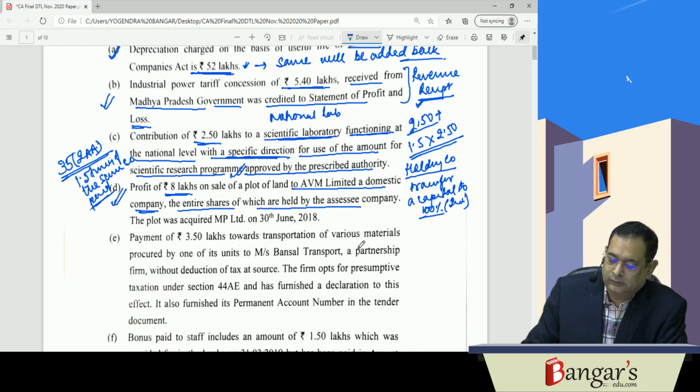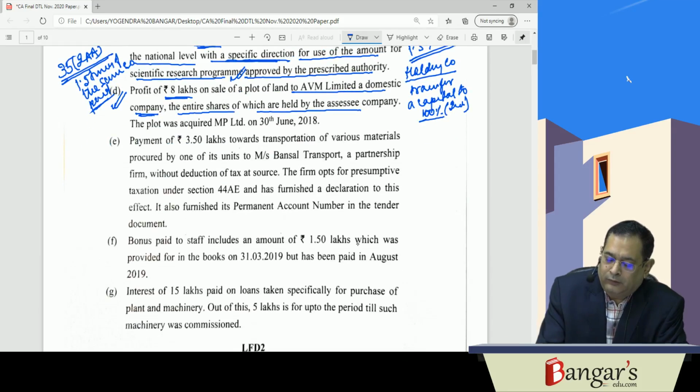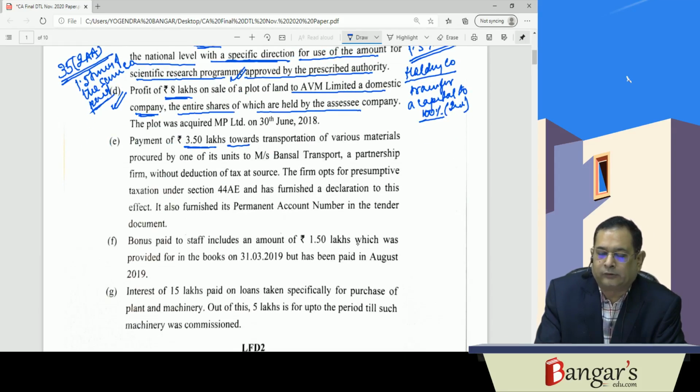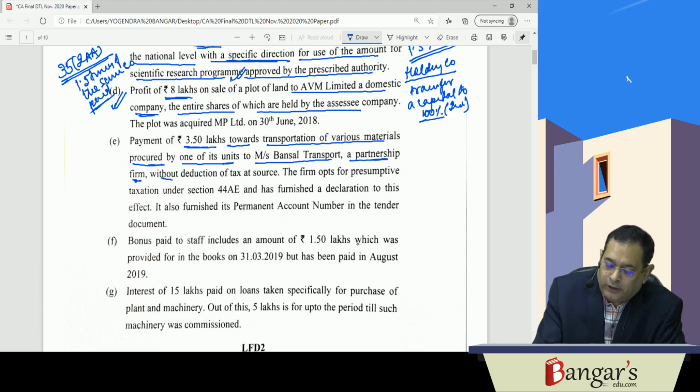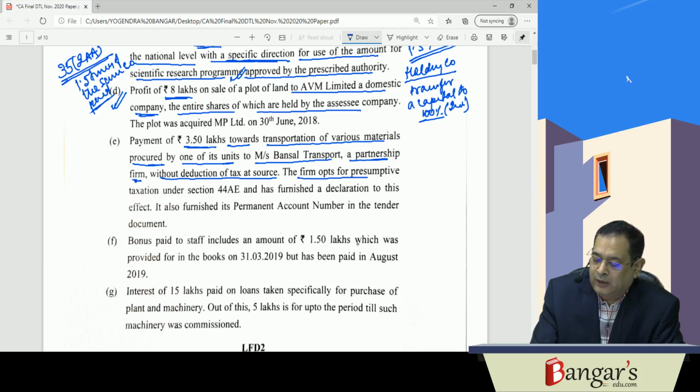And next is payment of rupees 3.50 lakhs towards transportation of various materials procured by one of its units to Mr. Bansal Transport. It is a partnership firm. We have made a payment of freight of 3.50 lakhs without deduction of tax at source. The firm opts for presumptive taxation under 44AE and has furnished a declaration to this effect. And it has also furnished its permanent account number in the tender document.